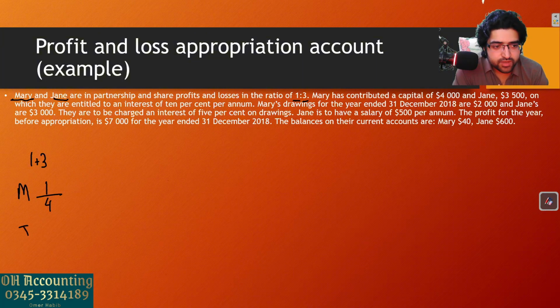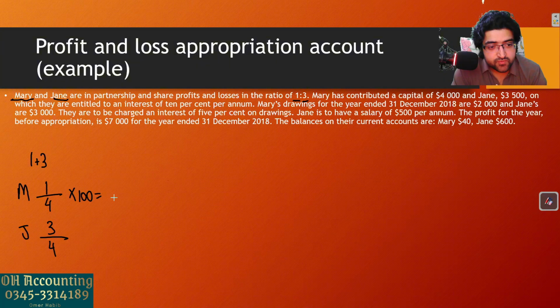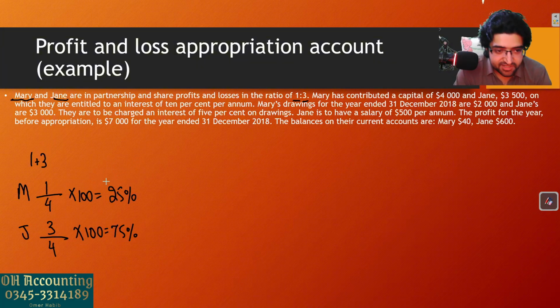So don't worry, if you get it in ratios, it is very easy to quickly convert this into percentages as well. Now you simply multiply this by 100, you will get Mary's profit share as 25% and Jane's profit share will be 75%. You can use your calculators and double check.